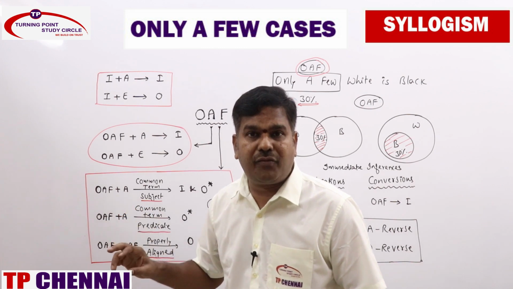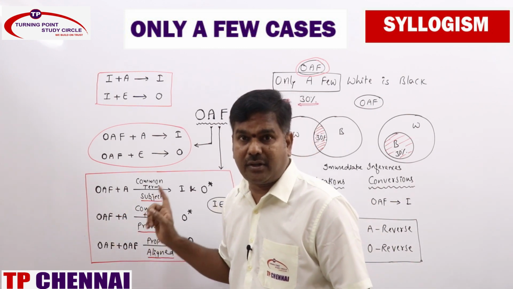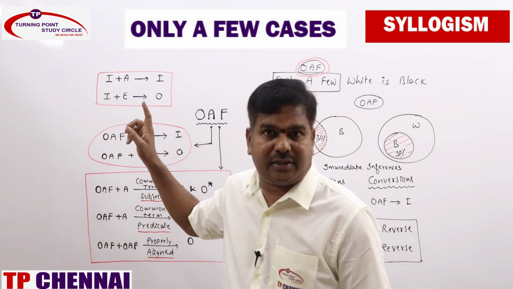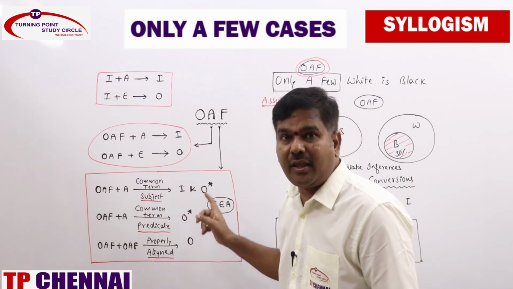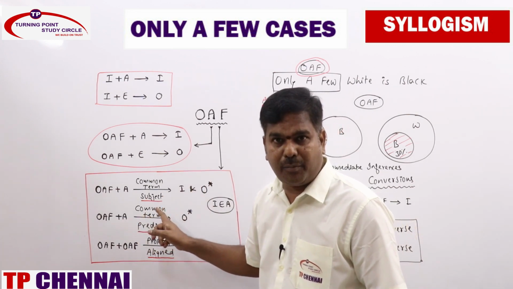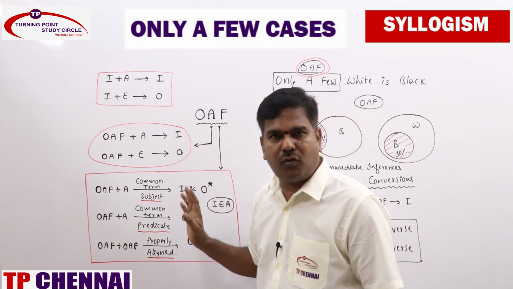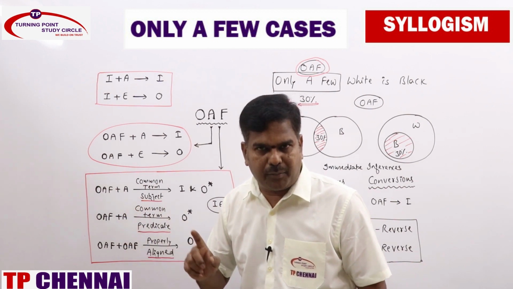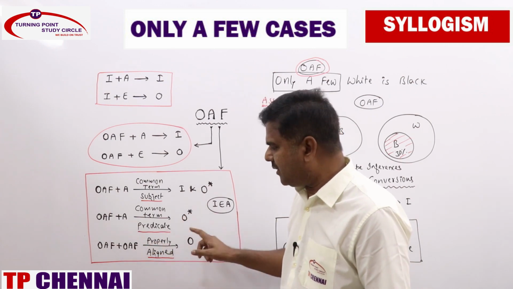And another one, only a few and A statements, common term as predicate. You will never get a conclusion based on 6 rules whenever it is I and A statements. But here we will be getting O star. Always remember, you need to make a proper alignment based on the IEA rule. So that means you need to convert only a few into only a few, not A statement. After making proper alignment, you need to apply these rules.